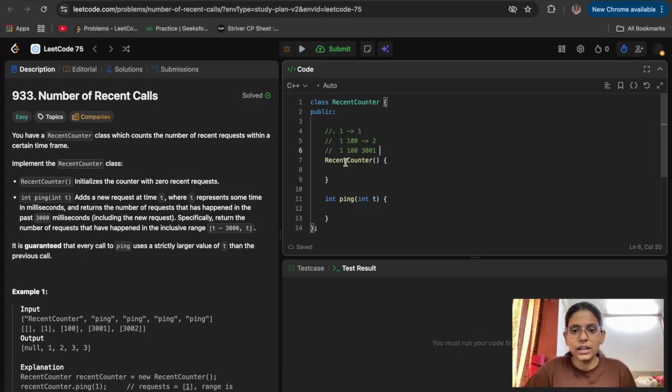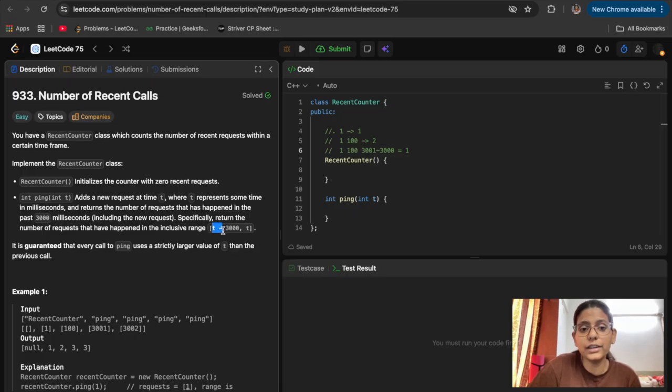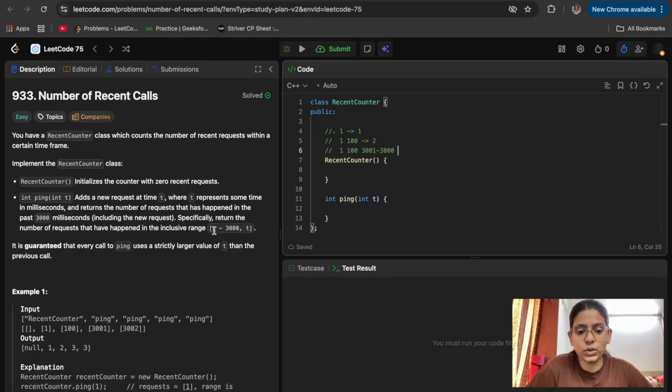Like we will compare it. 3001 minus 3000 gives us 1, and 1 falls in this inclusive range, because they have told inclusive, so we have to include it.